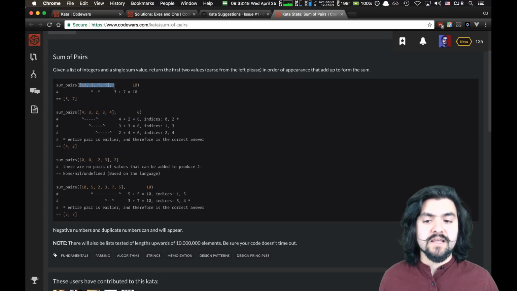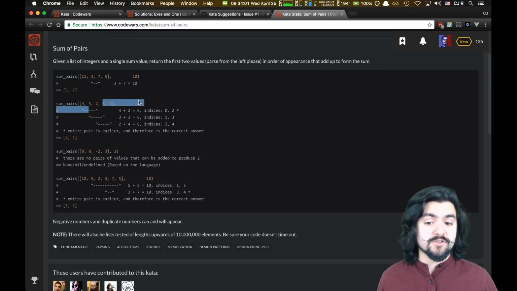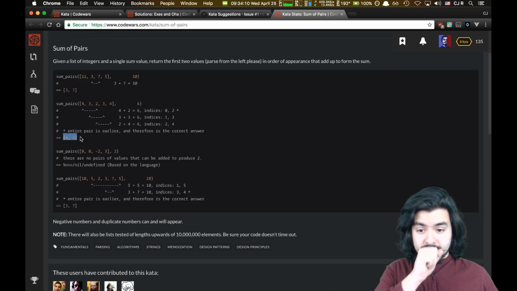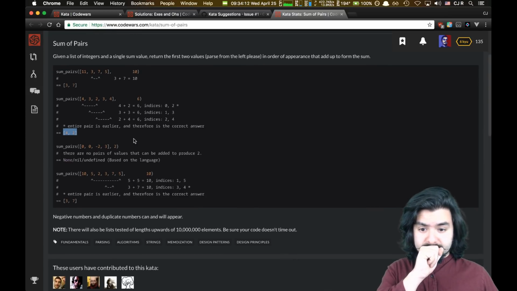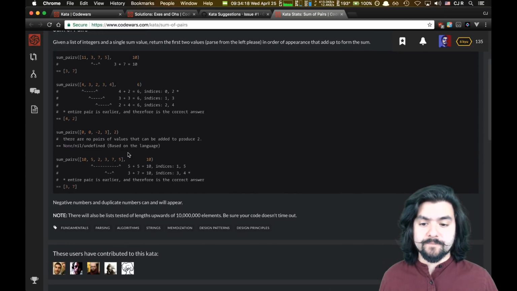So in this case, 3 and 7 sum to 10, so you want to return an array with 3 and 7 in them. But in this case, 4 and 2 add up to 6. 3 and 3 also add up to 6, and 2 and 4 also add up to 6, but you want the earliest pair, so you would return 4, 2. And if there are no pairs that sum up to that value, then you return undefined.